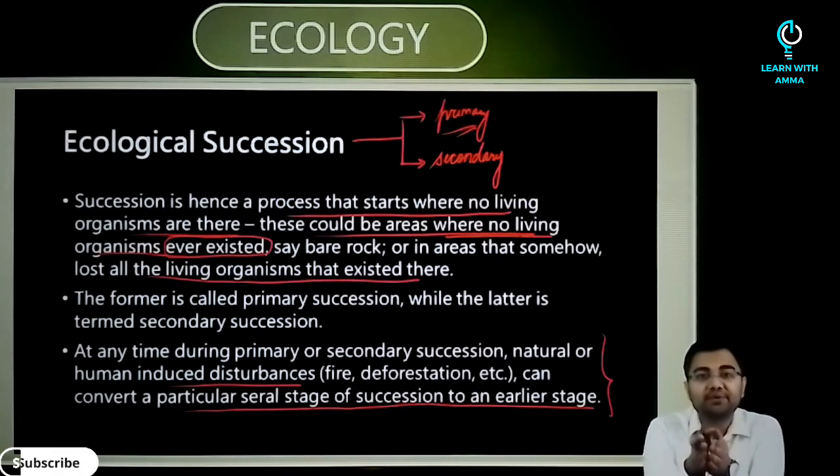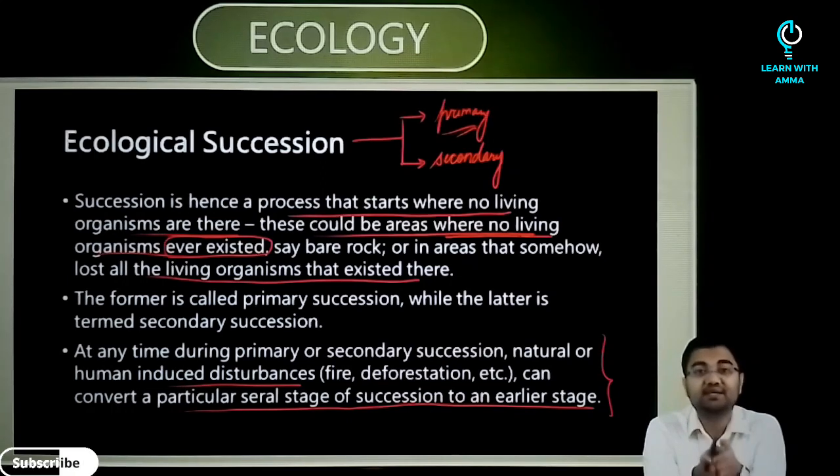Before a biotic community of diverse organisms can become established, there must be soil. That's the first requirement. Depending mostly on the climate, it takes several hundred to several thousand years for soil to be established on bare rock. This is why primary succession is very, very slow.